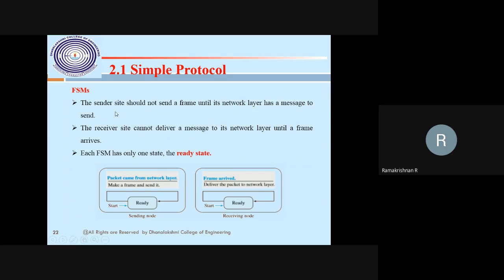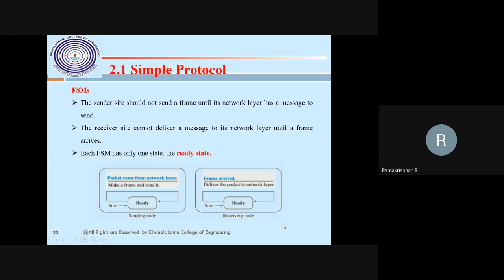For that, what is the state of the simple protocol? This is a packet ready, the packet is ready, then start, then sending. This is what the ready state of the FSM is. The ready state is in the data link layer. Once the data link layer is ready, then only the network layer can push the data. The producer is the network layer, because the packet is to be transferred to the data link layer on the sending side. On the receiving side, the data link layer receives, the physical layer pushes the data, then only the data link layer receives it. So that should be a ready state.